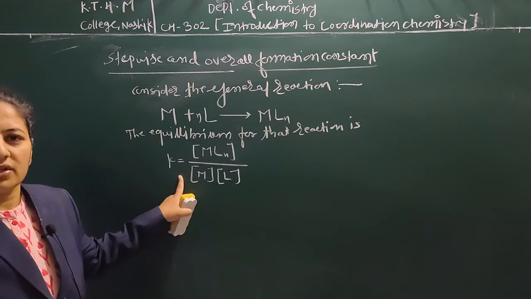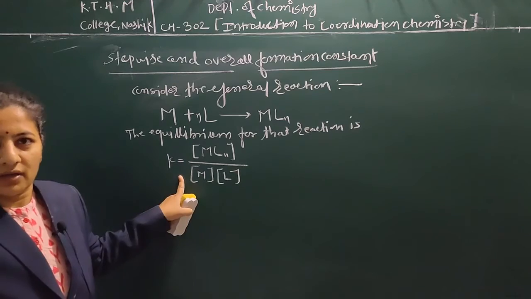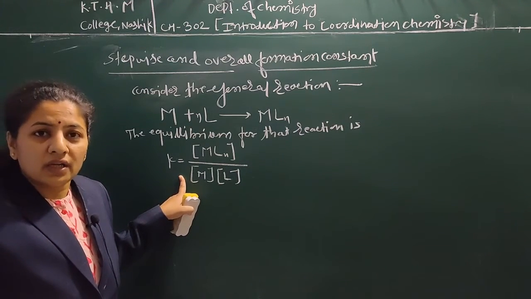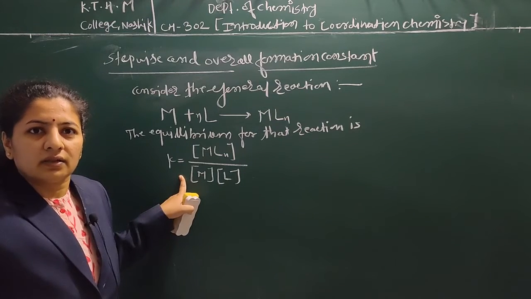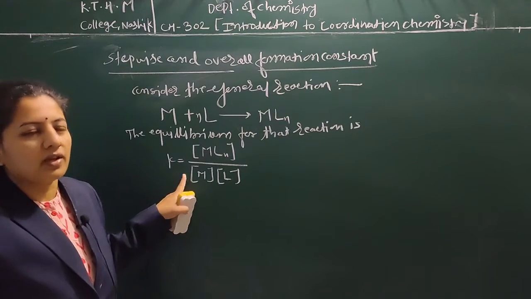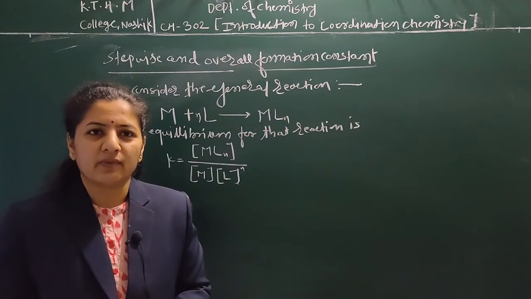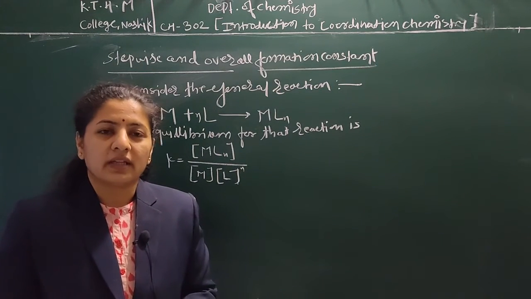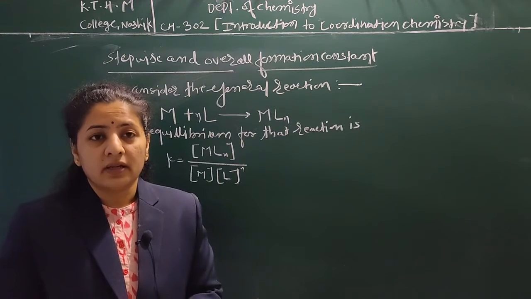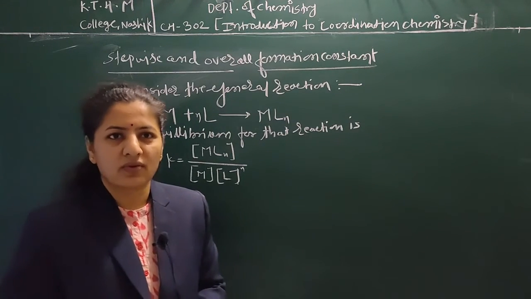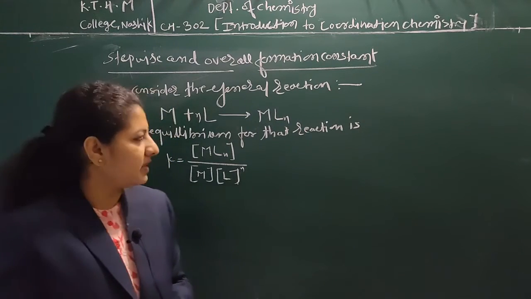So the reactions take place in many steps, so we need to discuss the concentration at each and every step. Let's discuss how a complex may form in one step. K is the overall stability constant, but we know that the reactions take place in various steps. So the concentration at each and every step is like that.